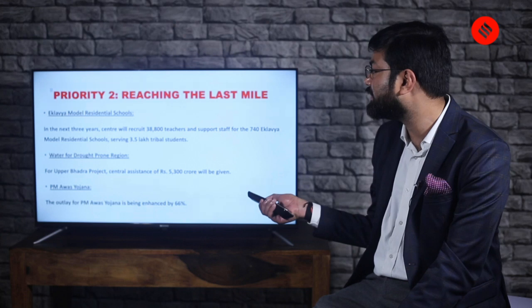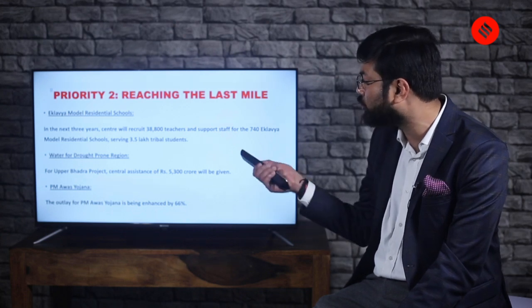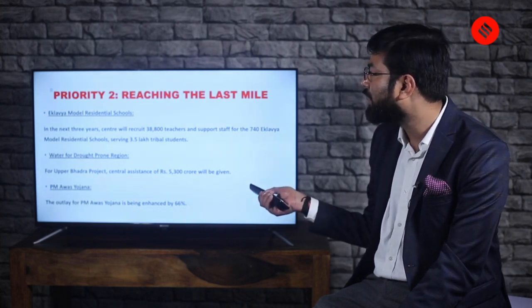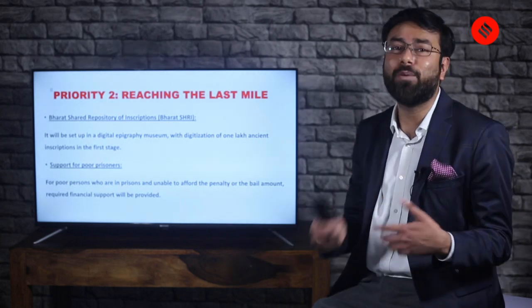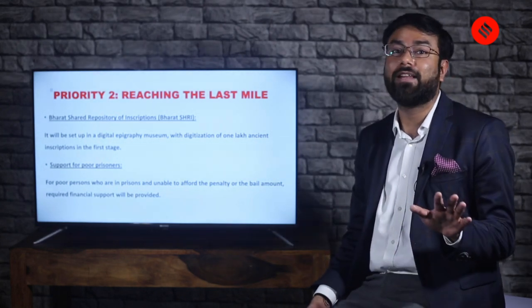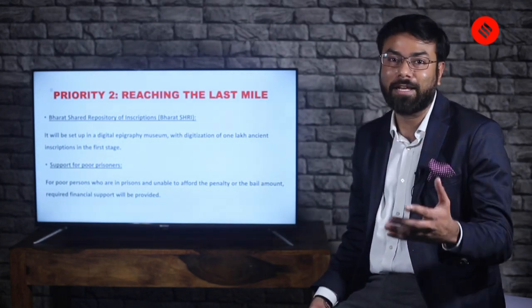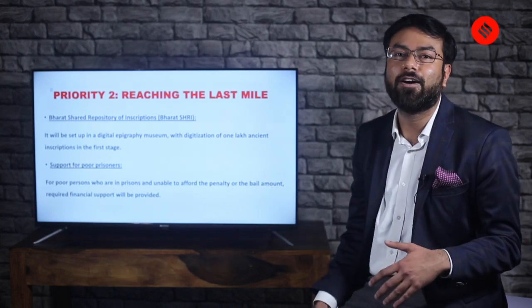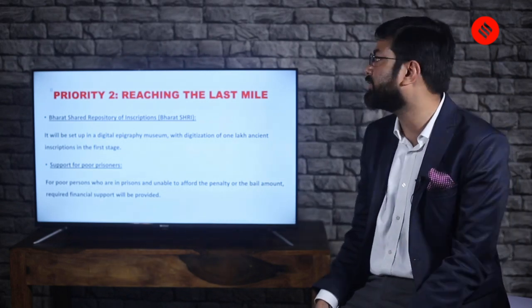So 66% is a huge growth, and you should remember this particular point. Sometimes you must be thinking, how will this question come in the examination? Well, that is something you should not worry about when you're reading the document of the budget. You should know the key features.